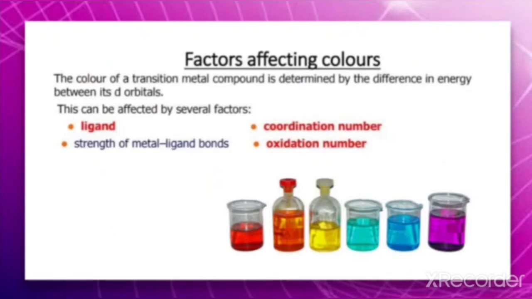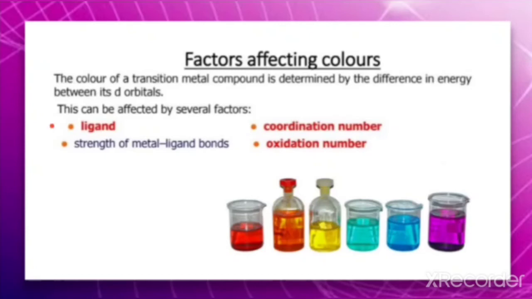This coloration depends upon certain factors, the factors affecting colors. The color of a transition metal compound is determined by the difference in energy between its d orbitals. So what are the factors affecting the colors?